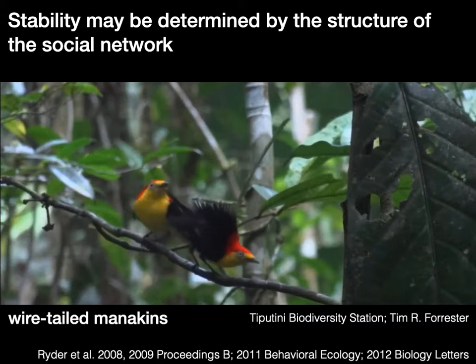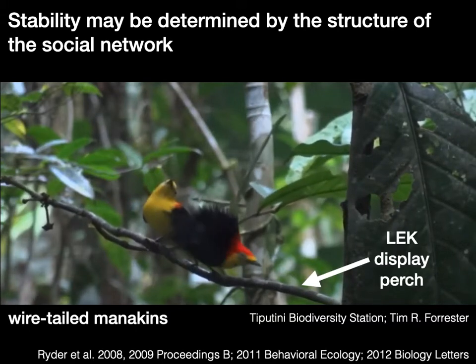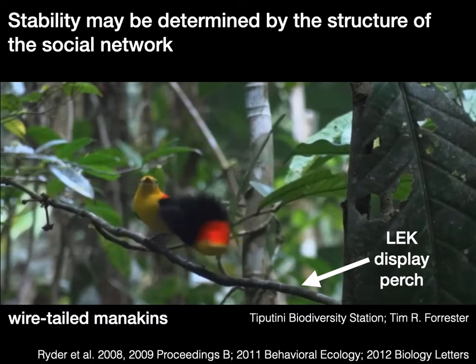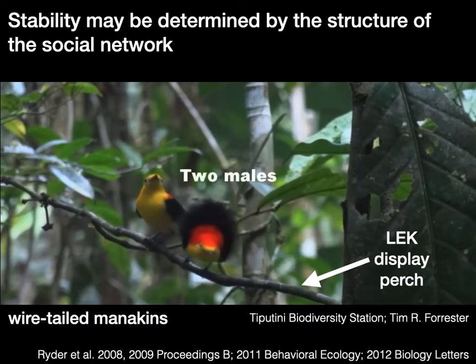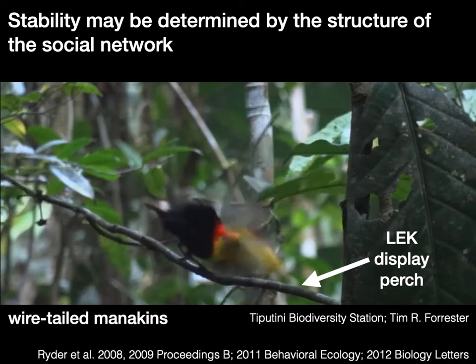We proposed that stability of a network may be determined in part by the structural properties of the network itself. To test this hypothesis, we studied a bird called the wire-tailed manakin. In this species, males form partnerships with other males on special sites called leks, and these partnerships are associated with fitness benefits.